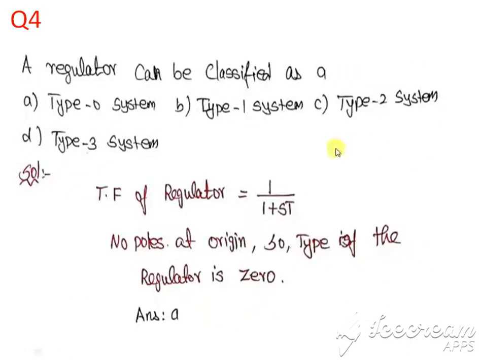A regulator can be classified as. The answer for this one is: transfer function of regulator is 1 divided by 1 plus sT. Here the number of poles at origin is 0. So the type of the regulator is type 0. The answer is option A.